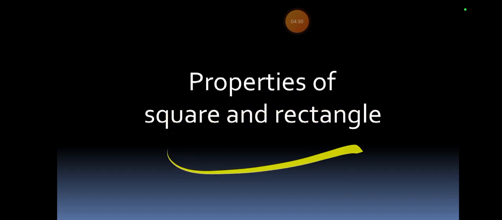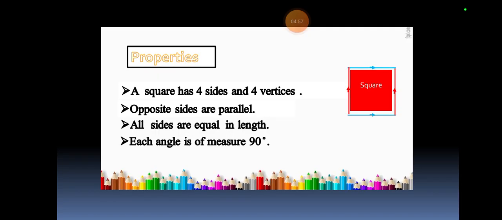Properties of square and rectangles. Now let's go to the properties of square and rectangle. What are their properties? Let's go to that. A square has four sides and four vertices. Of course, vertices are also called corners, like four directions it's having.